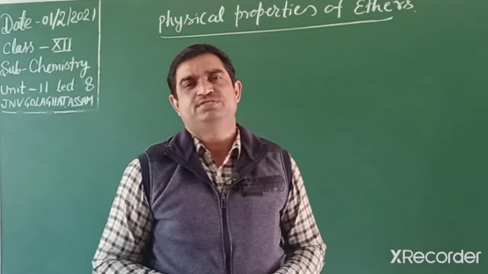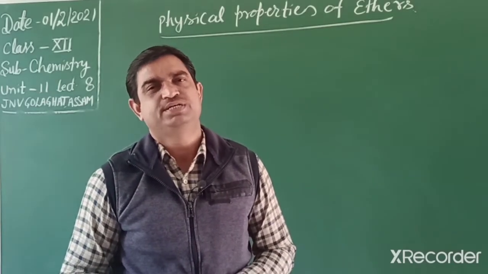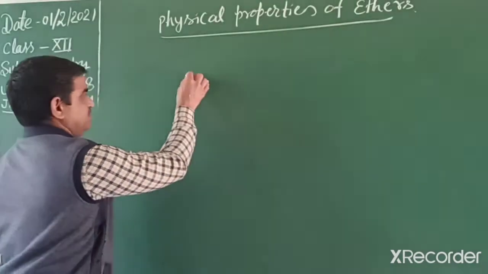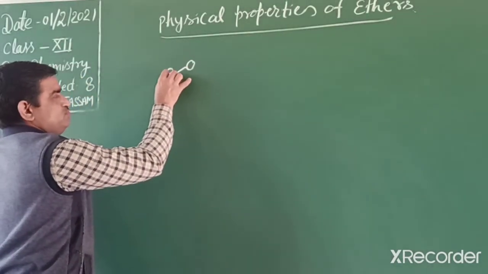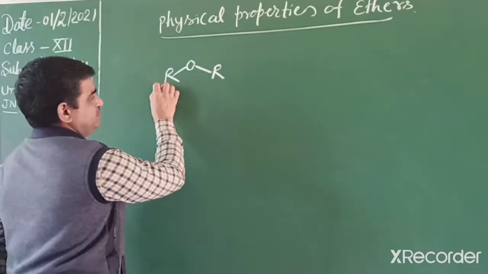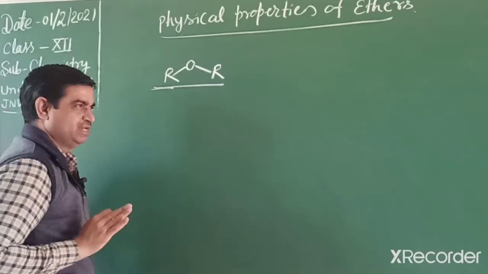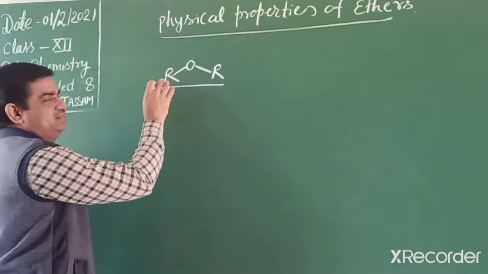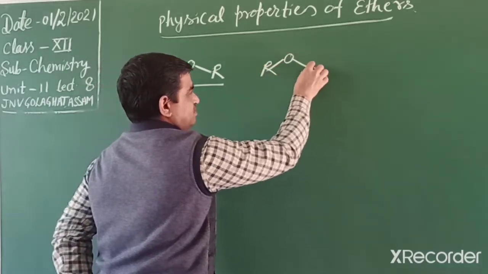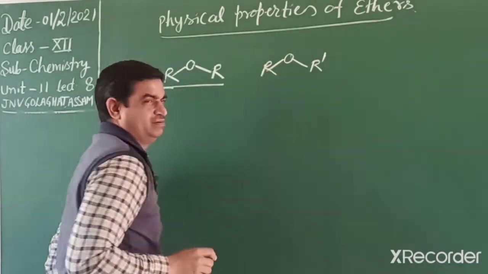Good morning students. Today we will discuss physical and chemical properties of ethers. Ethers we can write in two ways, symmetrical or unsymmetrical. If the alkyl groups are the same, then it is symmetrical. If the alkyl groups are different, then it is unsymmetrical.